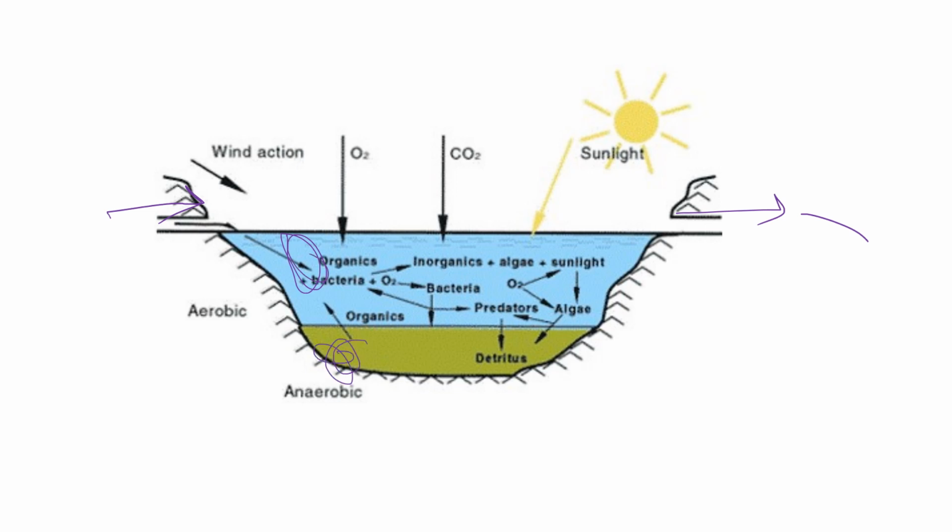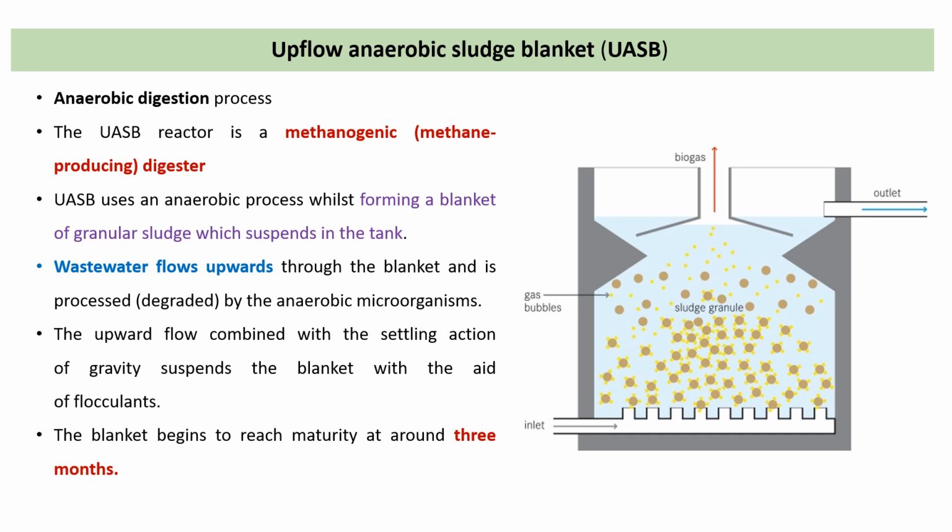So this layer is aerobic due to the continuous mixing of oxygen from the surface, and due to the sunlight, algae go for photosynthesis and provide oxygen to the bacteria, and bacteria use this oxygen and decompose the organic matter and release CO2, and this CO2 is again used by the algae for their development. So likewise, whatever organics are present in the wastewater are treated in the aerated lagoons.